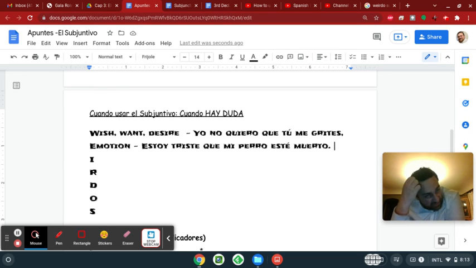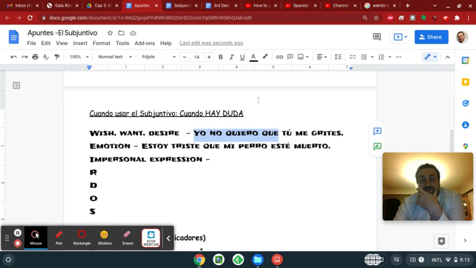Okay. The I stands for impersonal expression. Now, what do I mean by that? Well, these first two so far, and then the rest of them are going to be personal ones. This one's going to be the ones that's impersonal. What do I mean by personal? In the trigger, let me get into the habit here of underlining my triggers. There's always been a verb conjugated for some person. Or there's always been a person involved. I'm not wanting. I'm sad that. So there's been a person involved. These triggers are not going to really involve people.